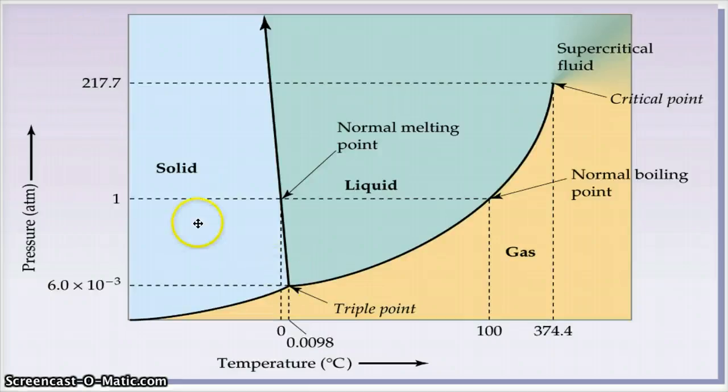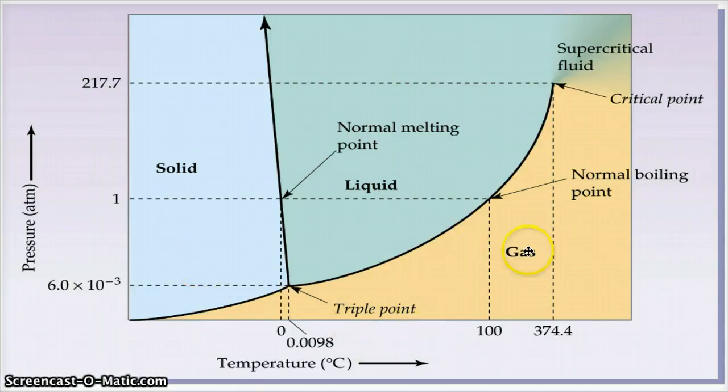Sublimation is the process by which solids turn into gas. Condensation is the process by which gaseous matter turns into a liquid, and deposition is the process by which a gas turns into a solid.